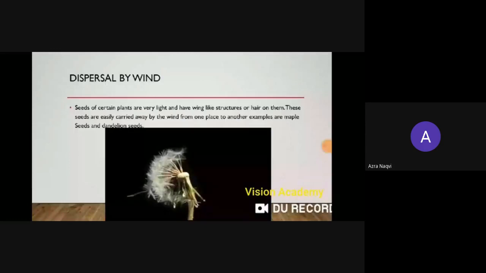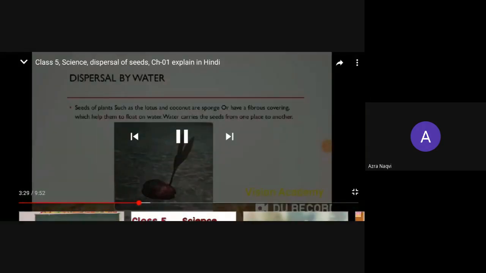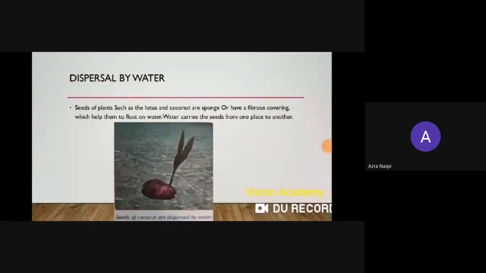This method is known as dispersal by wind. Now we have already seen this picture in our textbook also, that when a coconut falls down inside the water, water is flowing from one place to the other place. So the coconut will also move.